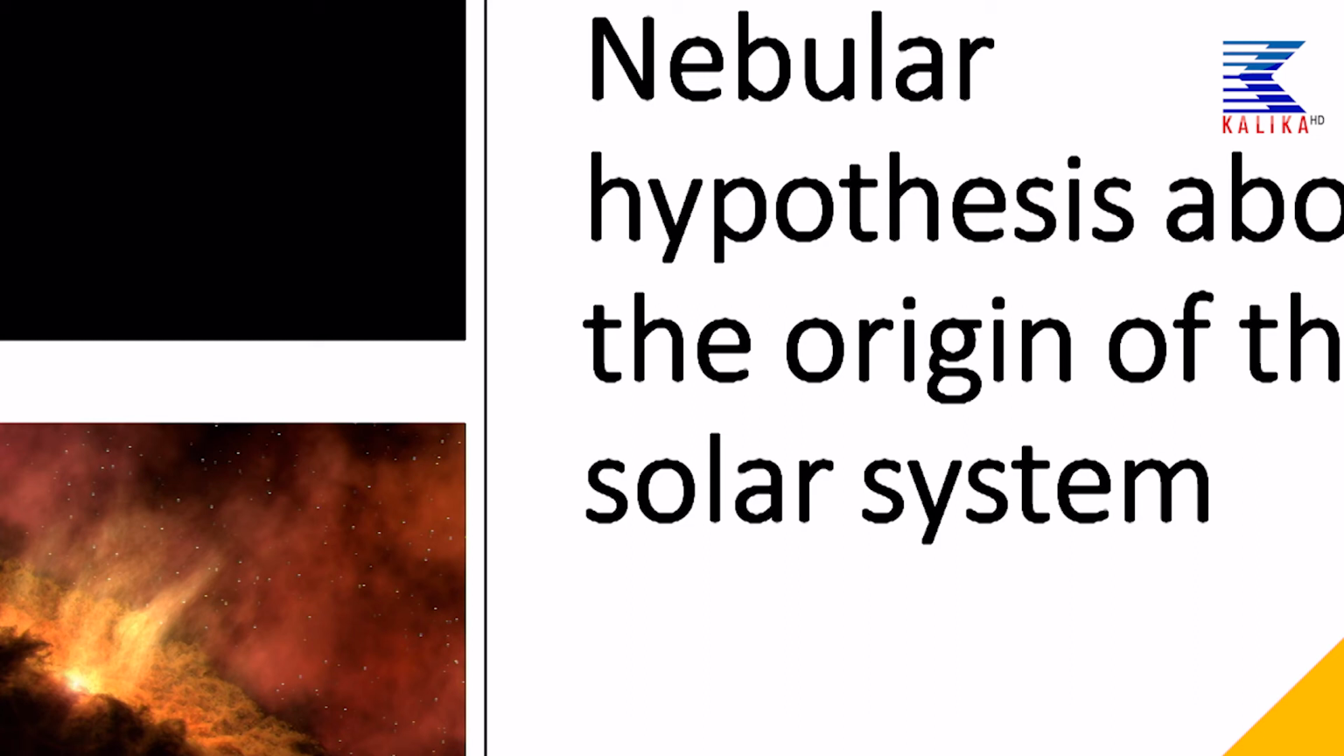Because the smaller nebula could not develop sufficiently high temperature and pressure at the core. That is why this smaller nebula around the main central nebula finally cooled down, because no nuclear reaction was initiated. That is why they turned into Earth and the other planets.